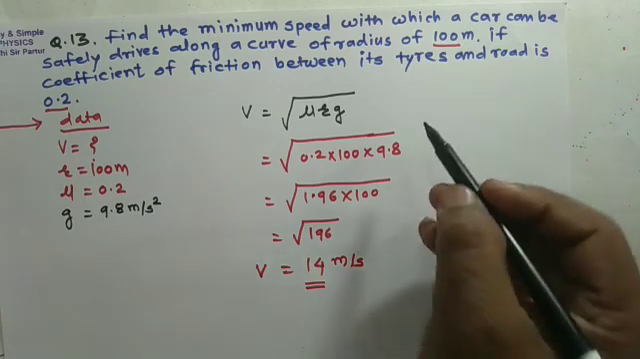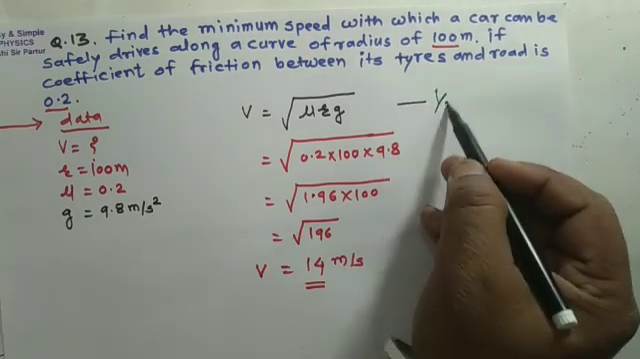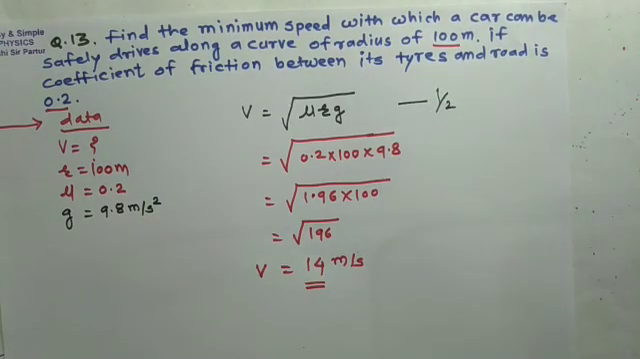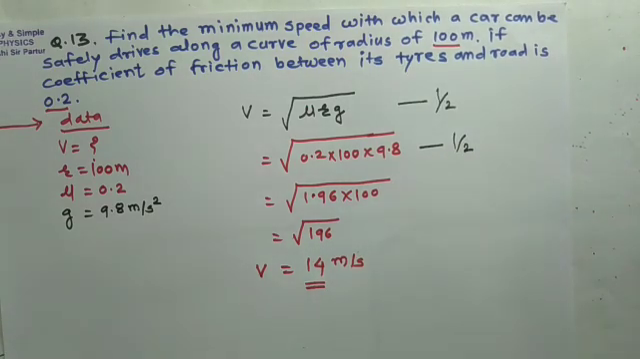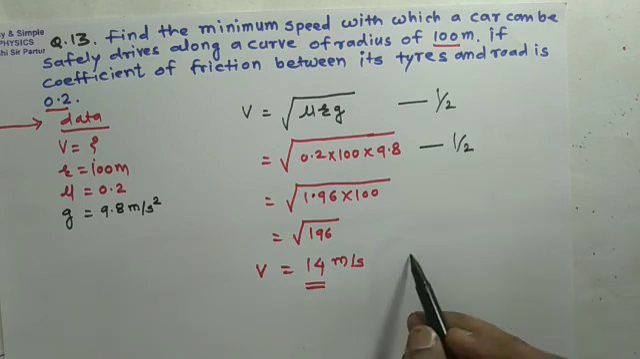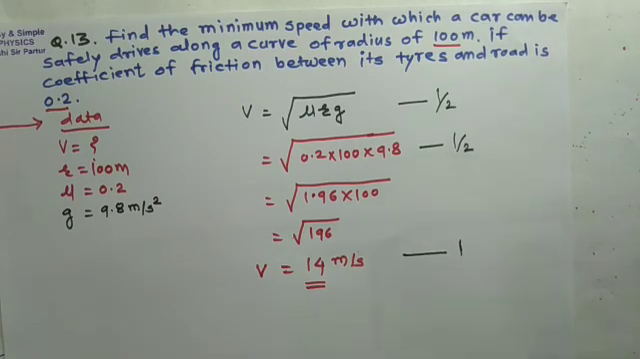Here again, if we write the correct formula, it carries half mark. If we write correct substitution, it carries half mark. And if we write the correct answer with unit, it gives 1 mark. So the above question carries 2 marks.